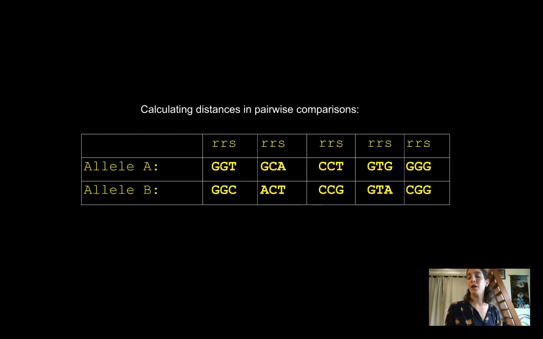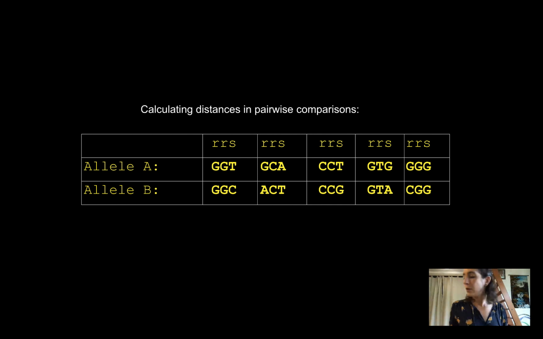This is the method for figuring out if the type of selection you're looking at is positive, neutral, or negative. So here are these 2 alleles. We can just assume maybe they're in 2 different species. And notice that a lot of the nucleotides are identical between these 2 alleles. Some of them are different, though. Well, like we figured out earlier, those first 2 positions in a codon are almost always replacement sites. That third position is generally a silent site. And that's the pattern that we see here. Replacement, replacement, silent. Replacement, replacement, silent. Replacement, replacement, silent, etc.